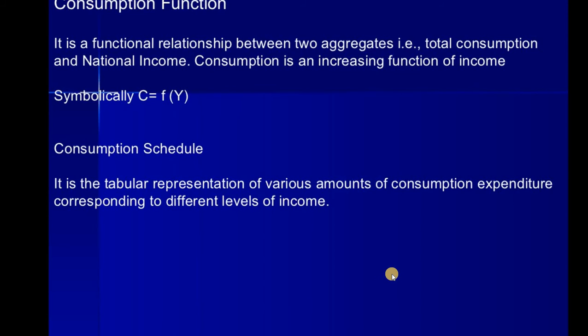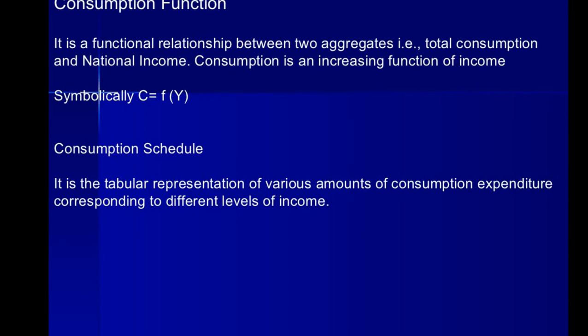Then what is the consumption function? It is a functional relationship between two aggregates, meaning total consumption and national income. Consumption is an increasing function of income, so here you can see it is a function of Y. Y means income. Why is it a function of Y? Because consumption always depends on income.